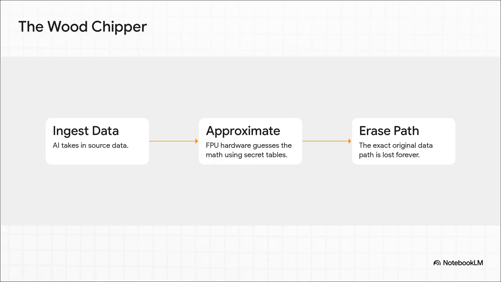And finally, Step 3, because that math was just a guess and not a precise trackable calculation, the original data's exact path is lost forever. The FPU basically acts like a giant blender. You know exactly what went into the blender, sure, but you absolutely cannot reverse engineer that smoothie back into the exact fruits it came from.